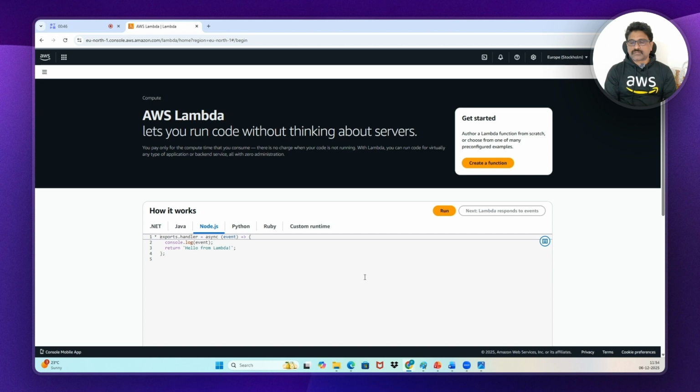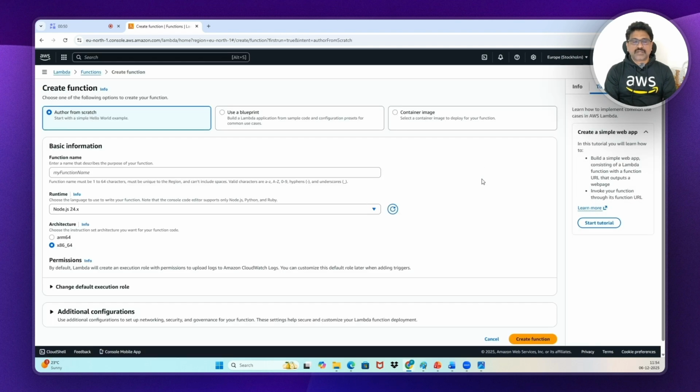Now, see here, Create function in orange color. You can just select that. There are three options here. One is Author from scratch. We are going to use this option. And then Use a blueprint, which builds a Lambda application from sample code. If you don't have sample code, you can use it. And Container image.